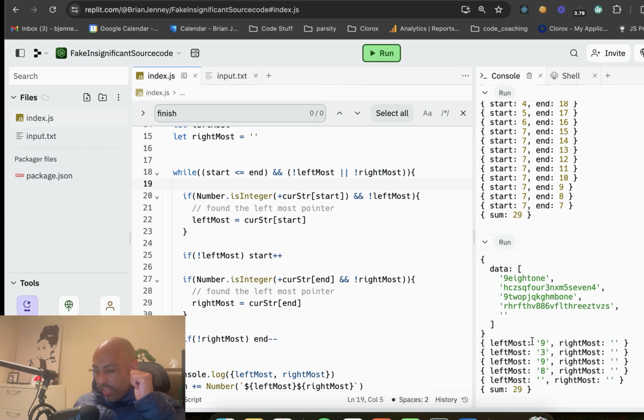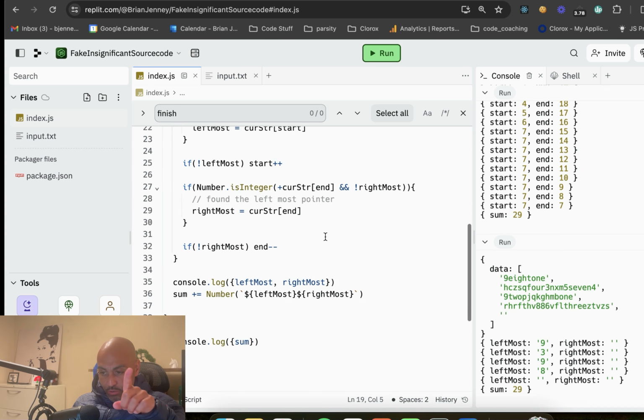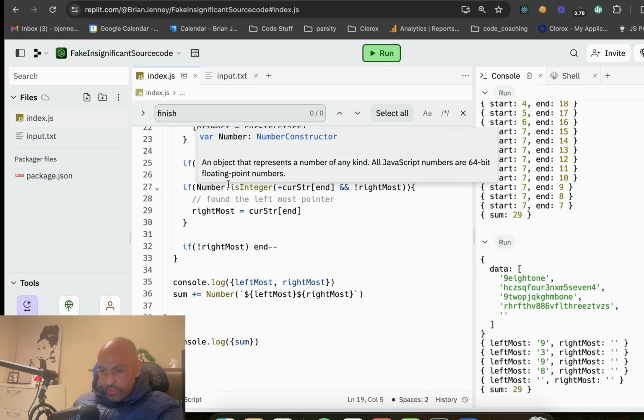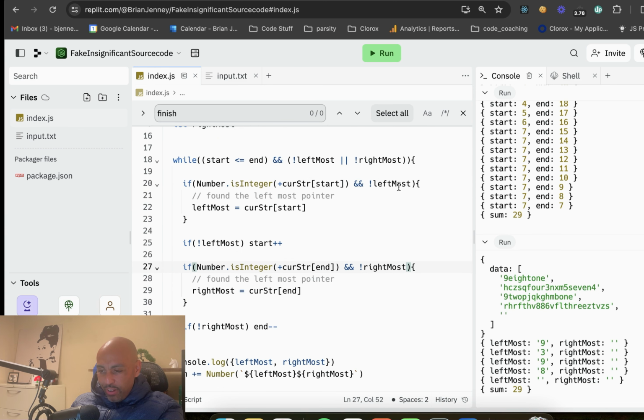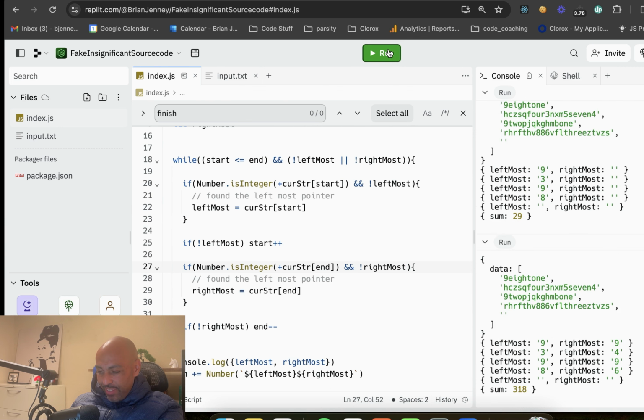Leftmost, rightmost, and we almost got it right, except we know this should be 99, this should be 34, and this should be 99 again, and this should be 86. Something is wrong with our rightmost one. If the integer is cursed, oh, stupid. Look at that. I have the wrong thing. Okay, let's run this now. There we go. That's what I'm talking about. 99, 34, 99, 86. I like this answer so far.